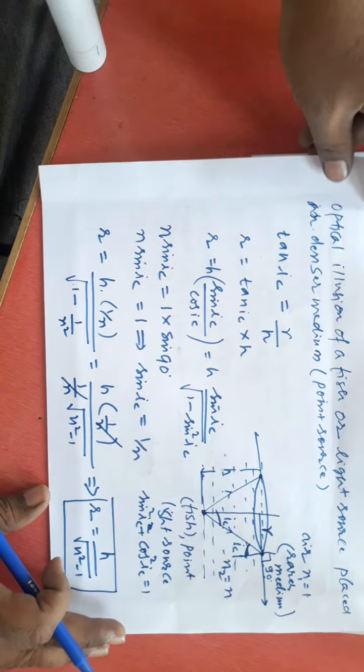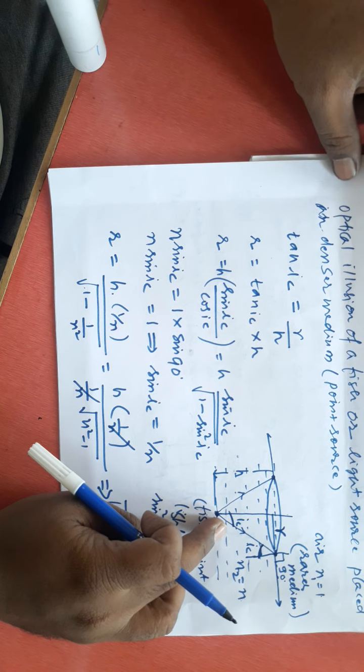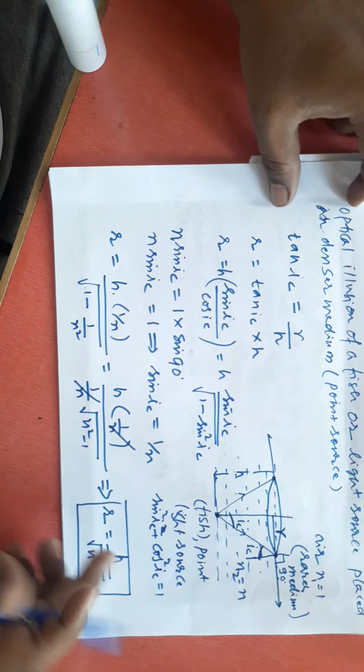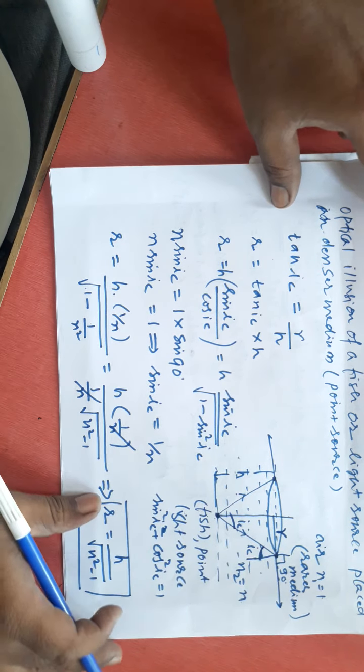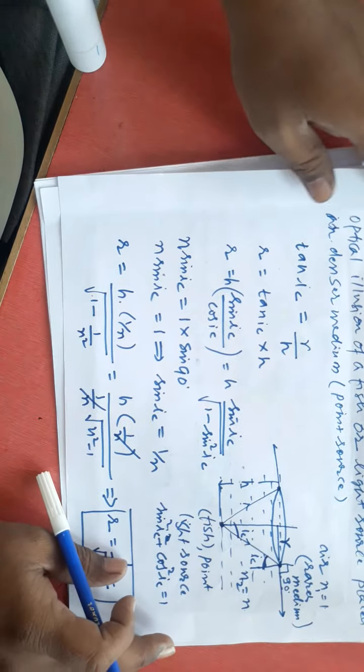These two important applications you remember, and you know how to apply Snell's law properly. This is one application, the optical illusion of a fish, and how to find the radius of this circle formed. Then about these prisms: these are the right angled isosceles prisms which can rotate the light by 180 degree, depending on the same total internal reflection. And we will solve some examples here, including some NCERT examples also.